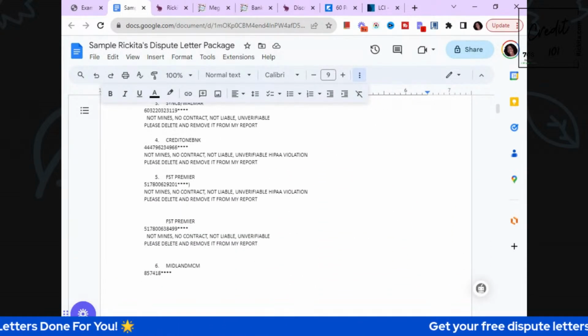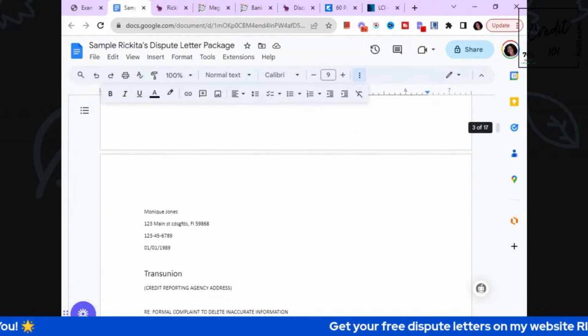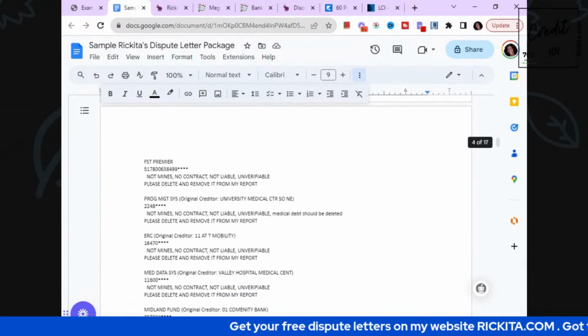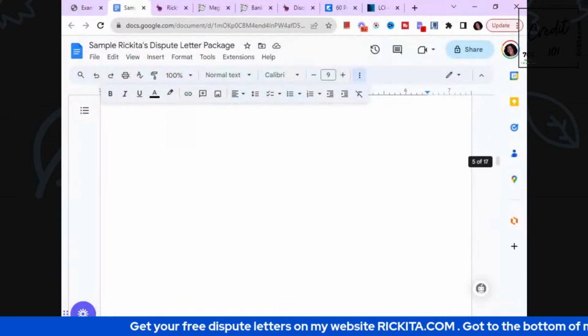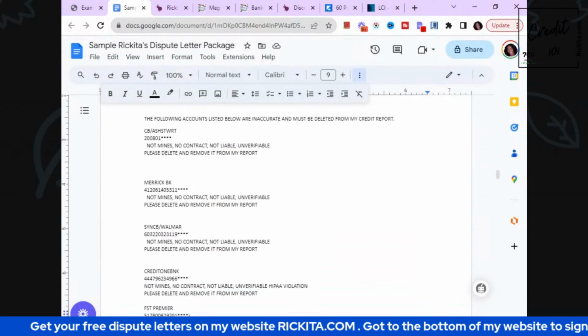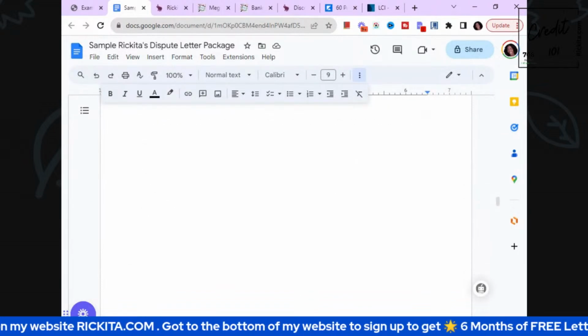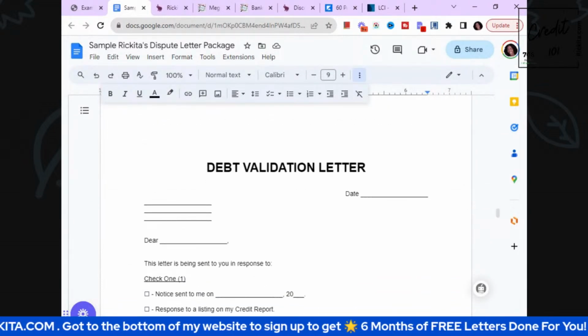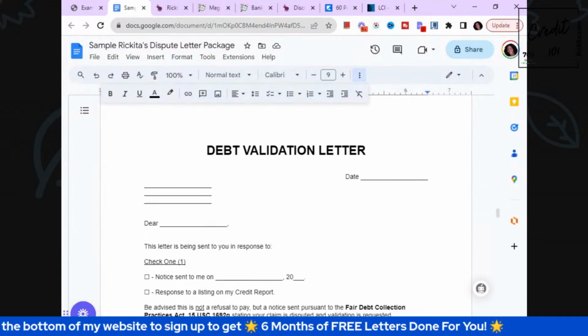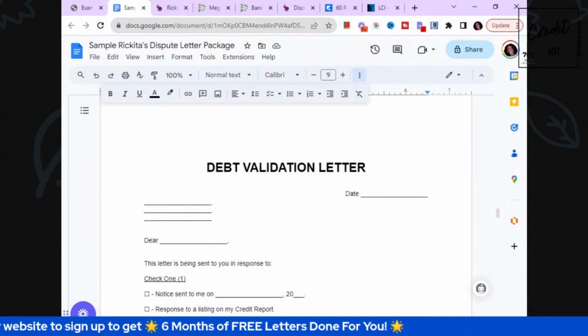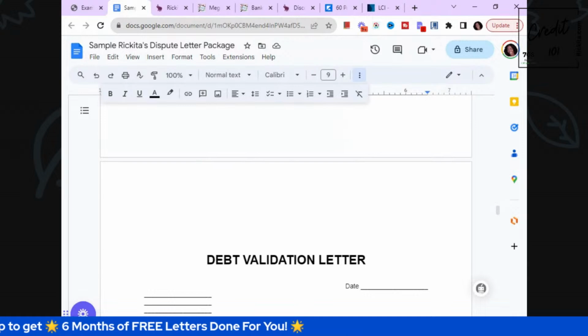So again, this is the letter for Equifax that we created. This is the letter for TransUnion that we created. And this is the letter for Experian that we created. And they have a lot of accounts. We listed them all here. And then two, you're going to get this validation of debt letter. Not for bankruptcy, sorry, debt collection. You know, we get letters in the mail from a collection company. Hey, we have a new account for you.